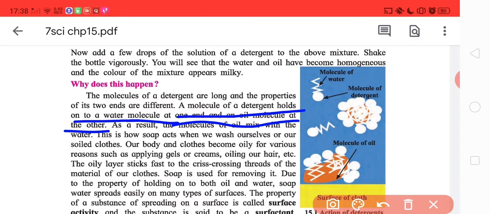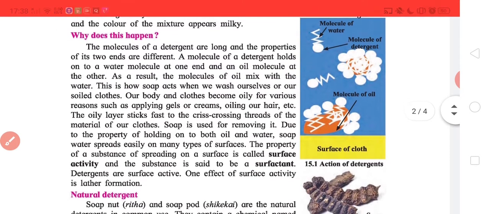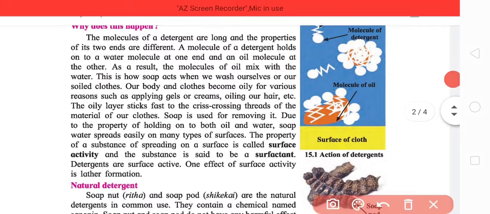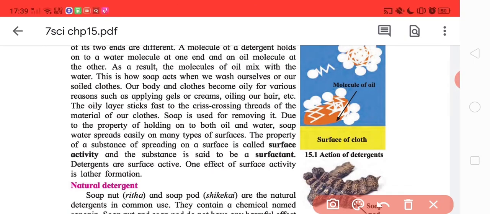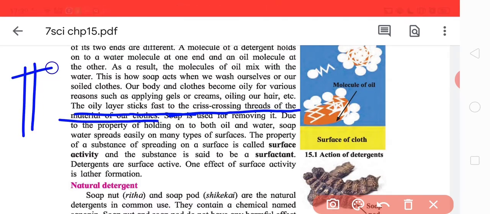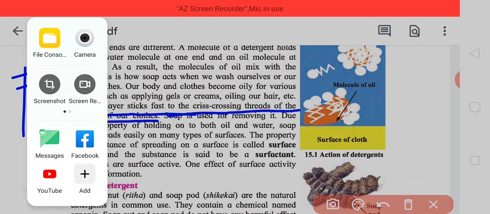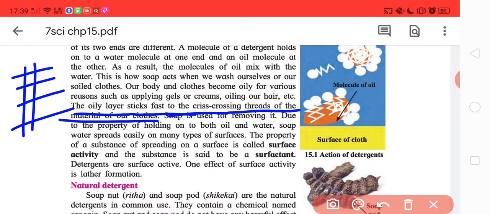This is how soap acts when we wash ourselves or our soiled clothes. Our body may become oily due to some reasons, and our clothes absorb this oil and become oily due to the crisscrossing threads of the material. Basically clothes are nothing but very small threads like this. So some oil sticks there, and soap removes the oil, and the clothes are restored to their former glory.